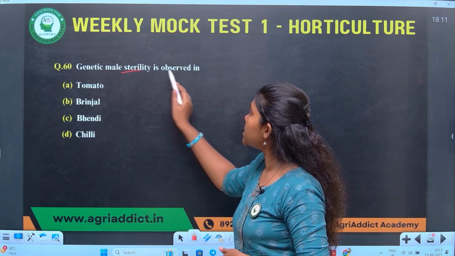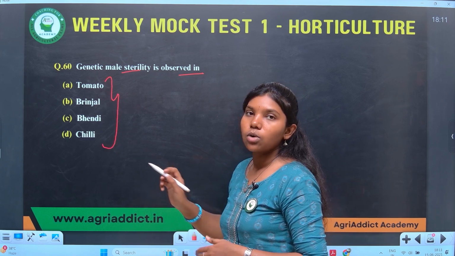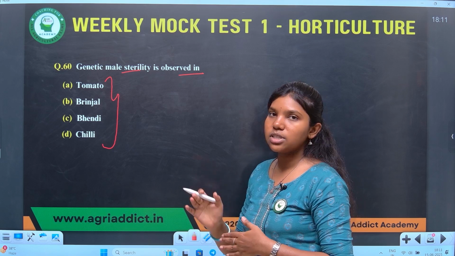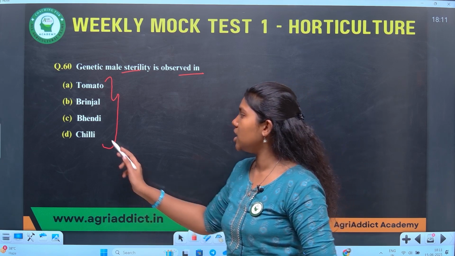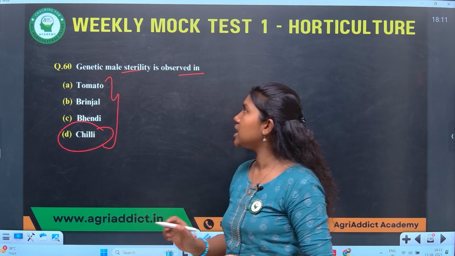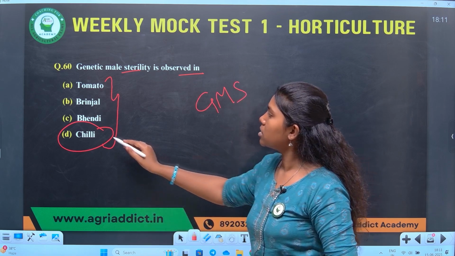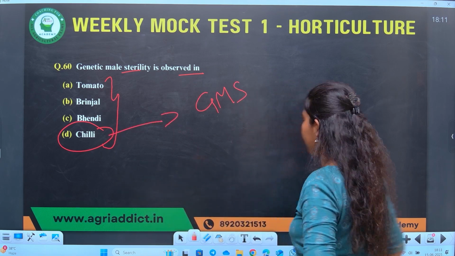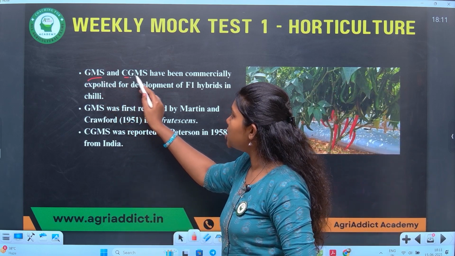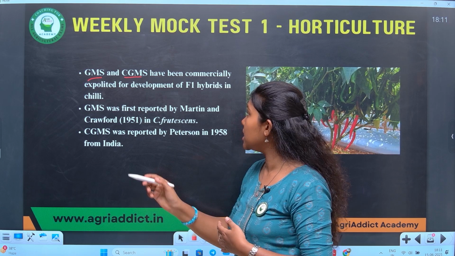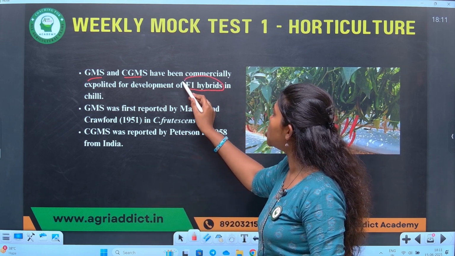Genetic male sterility is observed in one crop and has been commercially exploited for the development of varieties and hybrids. That crop is chili. Genetic male sterility, shortly known as GMS, is found in chili. GMS and CGMS, which is cytoplasmic genetic male sterility, have been commercially exploited for the development of F1 hybrids.